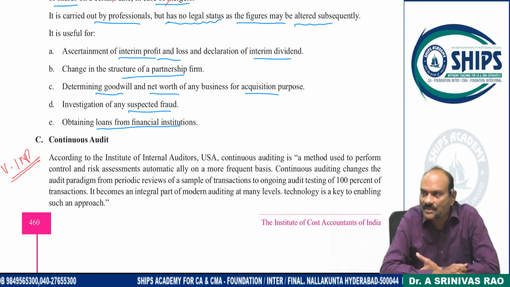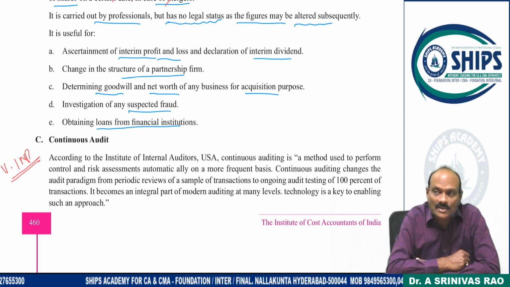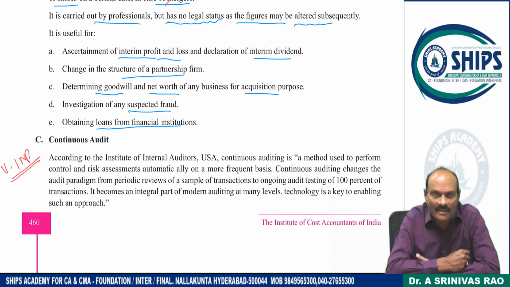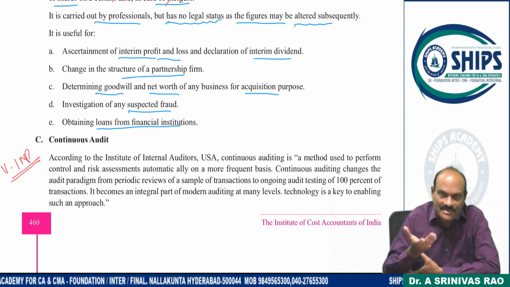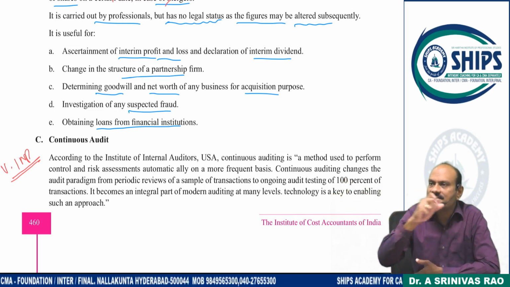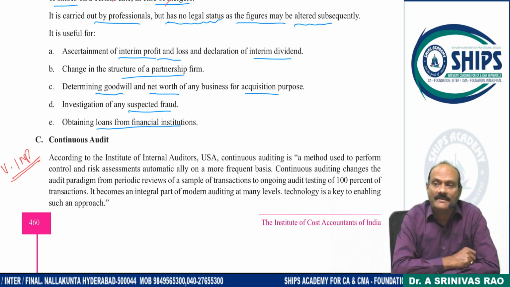And if management wants to take a decision, information is readily available. If they want to borrow a loan from banks or financial institutions, you need not conduct a separate audit. Already the audit is done and information is ready. Then and there you can produce it. So, some advantages. Sir, what are the disadvantages of continuous audit?